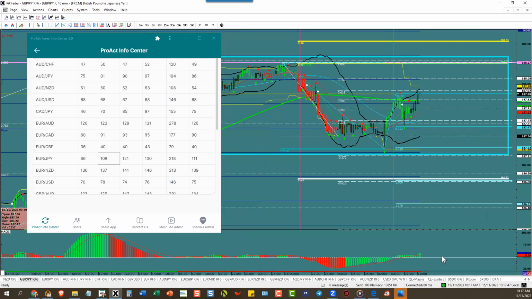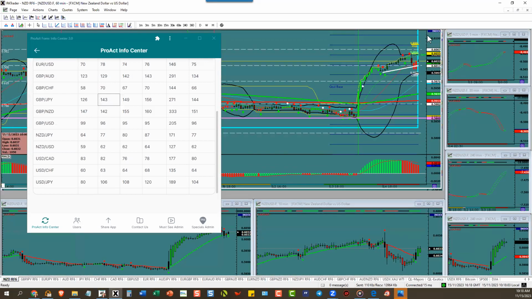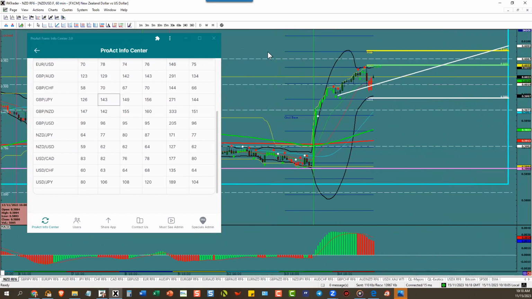And sure enough, the range has proven itself to be a move to the top. You've got to wait till 5 o'clock till you get a new ATR. Pound yen has a 143 pip ATR. Look for 140 pips to the upside if the dollar goes down. Big if. New Zealand dollar. All right, so you can tell right away that unless you're watching the dollar, you're not trading, you're gambling. That's all there is to it.